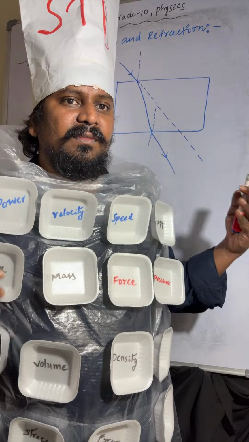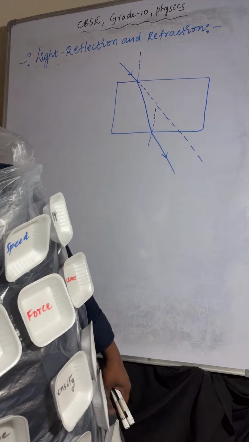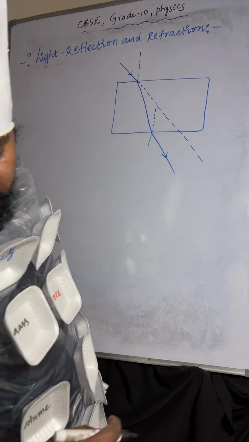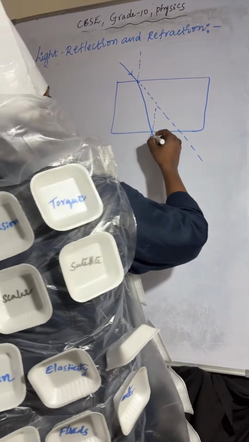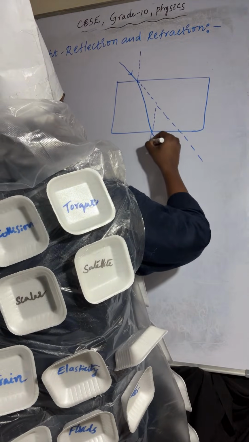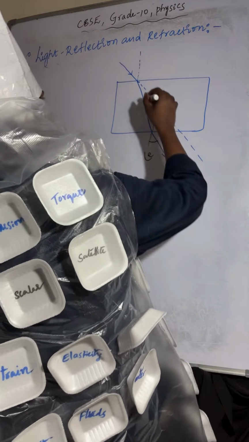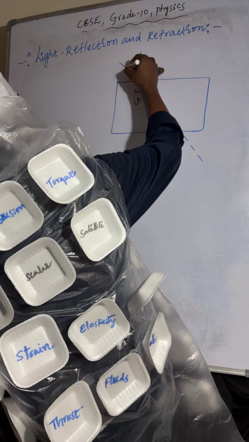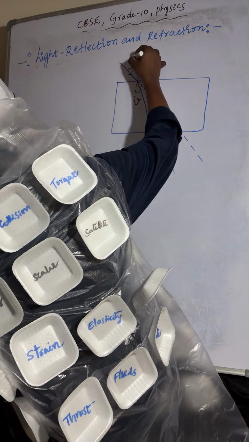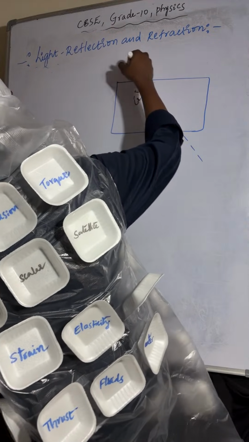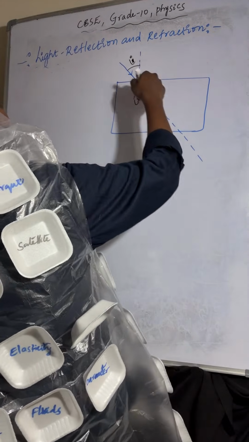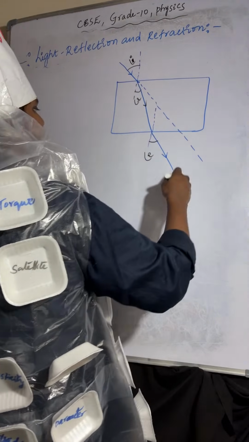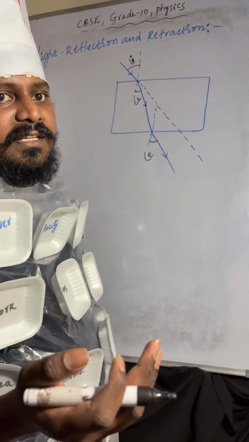The angle between the emergent ray and normal line is called angle of emergence.